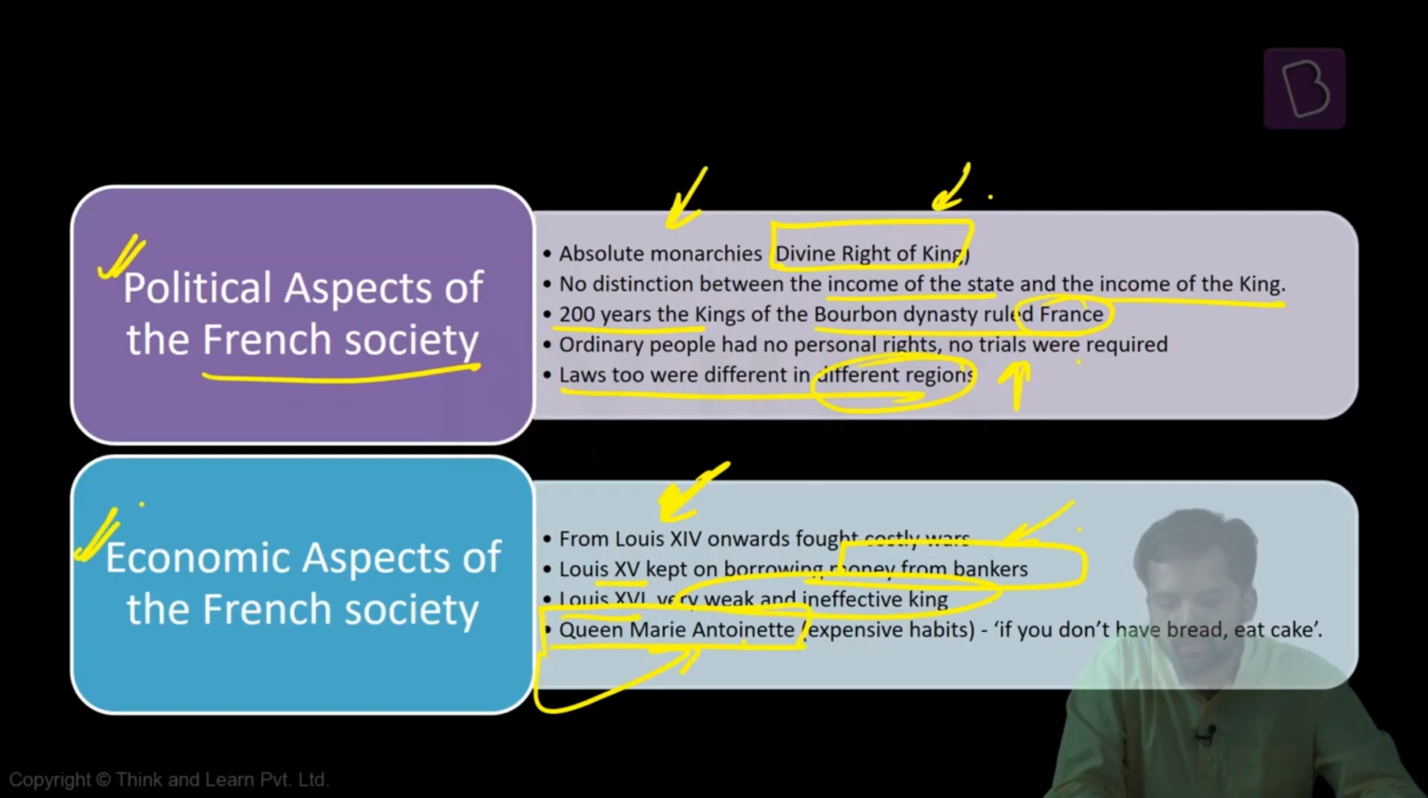It was during his time that Queen Marie Antoinette used a particular proverb when people were protesting. People did not have sufficient food with them, so they had gone to the Queen. And the Queen said that if you do not have bread, why don't you eat cake? She herself had a very extravagant life, but for commoners, she had said if you don't have bread, why don't you eat cake? So she was just making mockery of their financial position, economic position. So this was the condition of the French society, the political condition, and the economic aspect of French society.